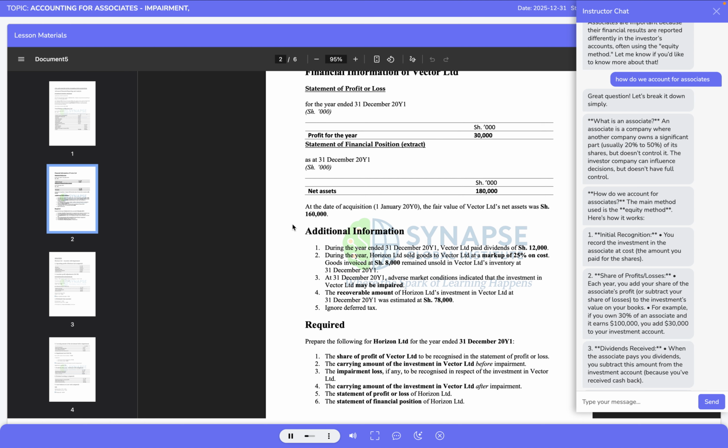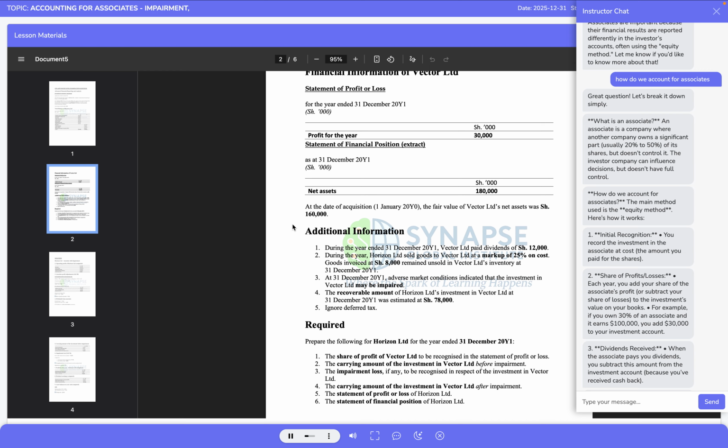This figure will later be compared with the carrying amount of the investment to determine whether an impairment loss should be recognized. Finally, the question instructs us to ignore deferred tax, which simplifies the analysis by removing the need for temporary difference calculations and deferred tax adjustments. The requirements of the question are extensive and structured.